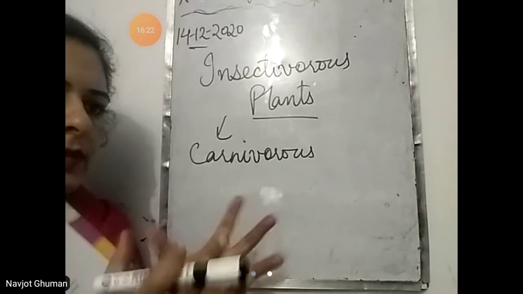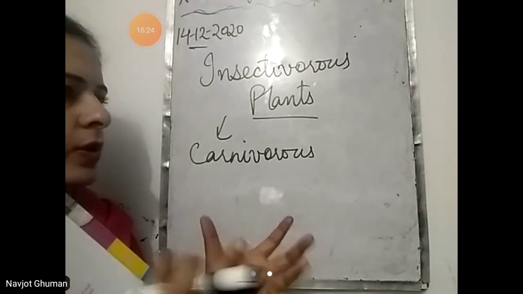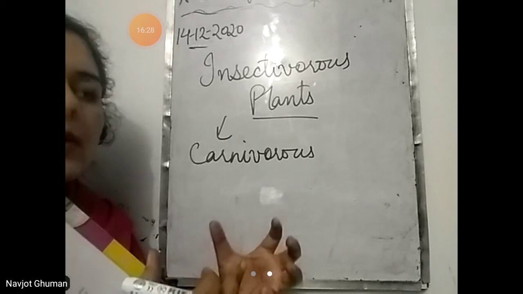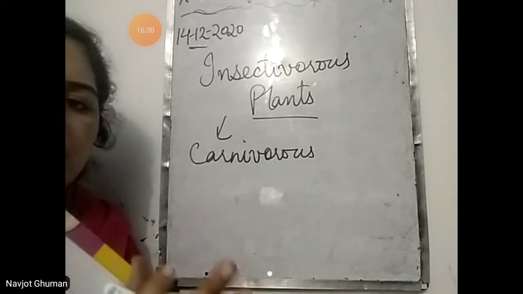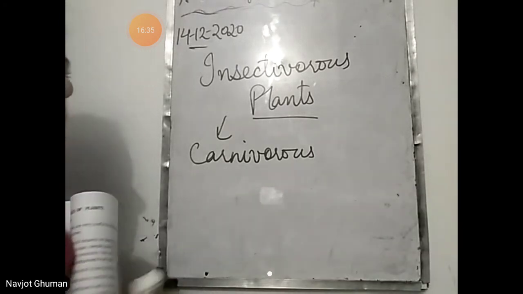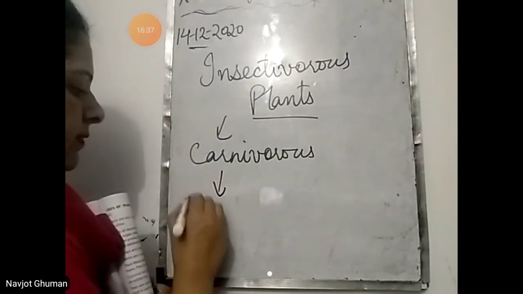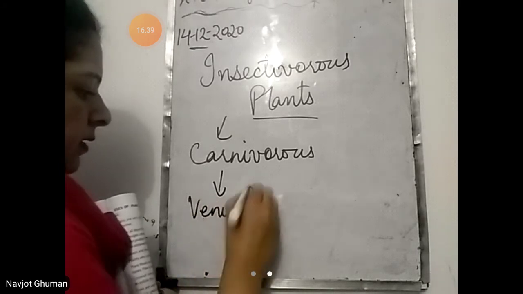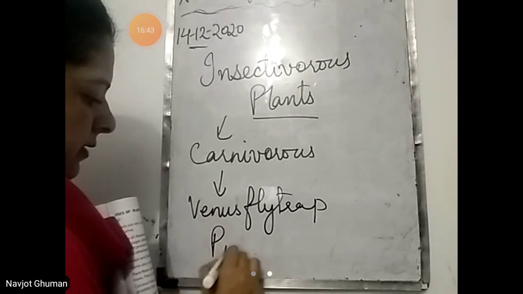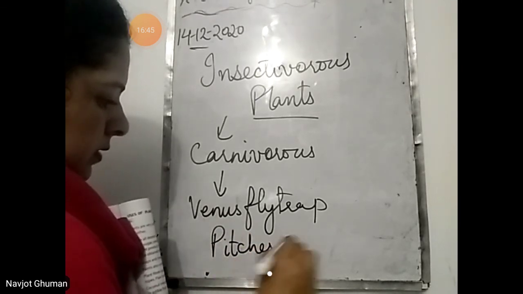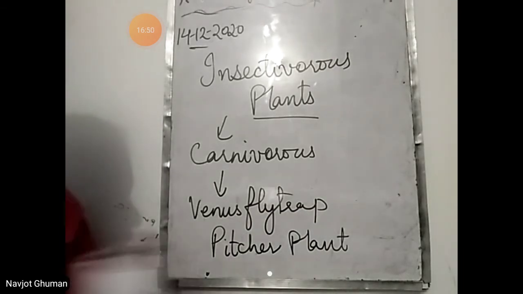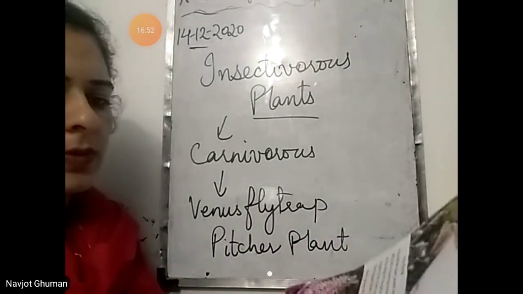उनके leaves ऐसे modified हैं, change हुए हैं कि जो भी insects उनके पास आता है, they trap the insect and eat them. So that is why they are called insectivorous plants. The two main examples of insectivorous plants: one is Venus flytrap and the other one is pitcher plant.